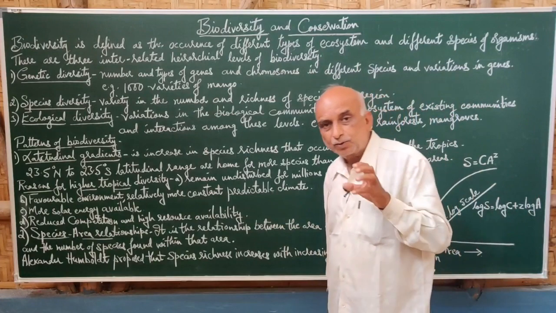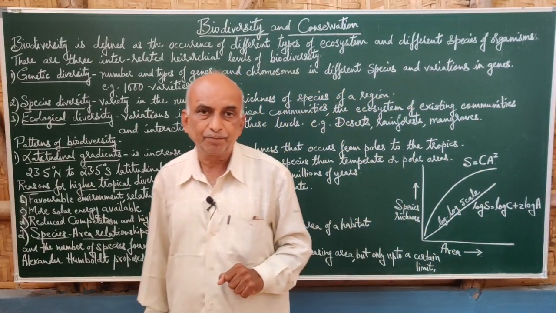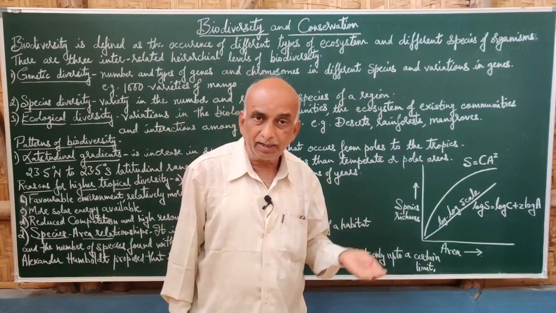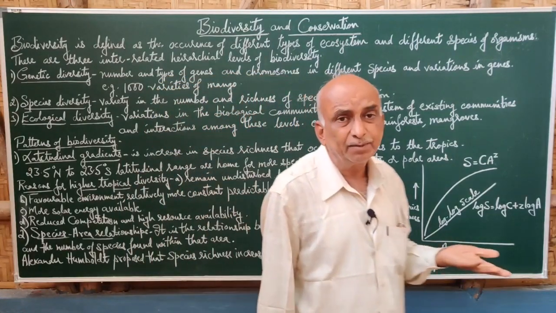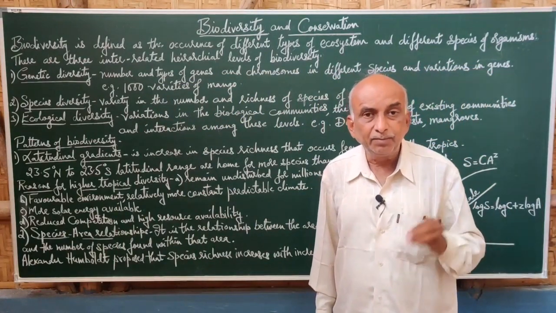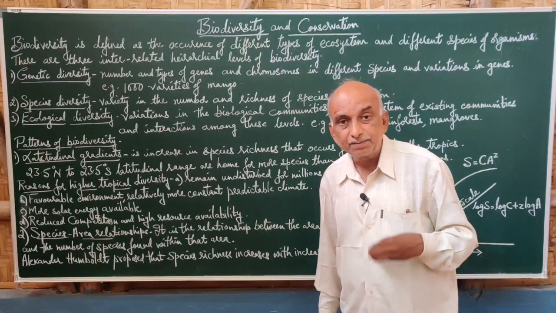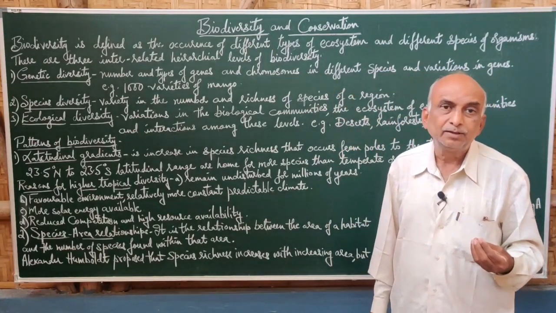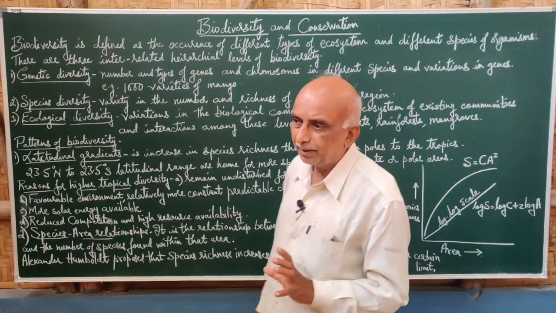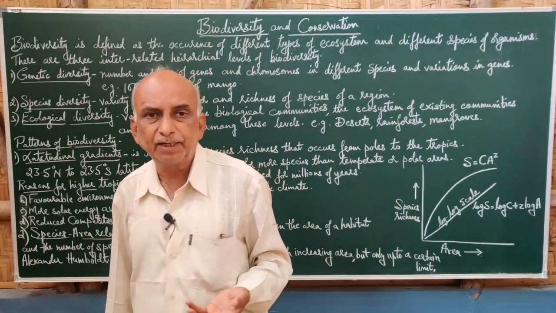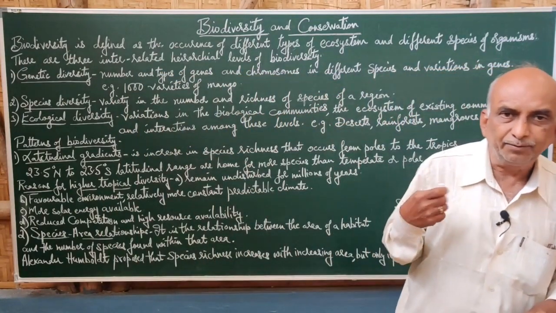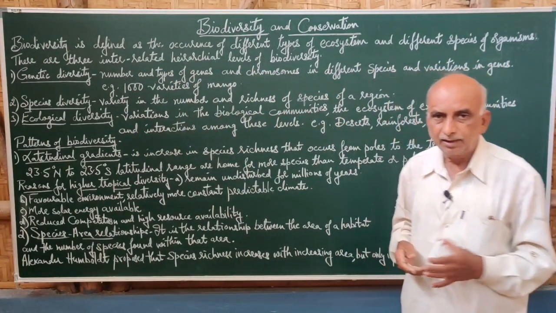Then there is more solar energy available in that area. Though the solar radiations emitted by the sun reach the earth, the availability of solar energy is maximum in the tropics, more than in other areas. So it is more in the tropical areas, but when we compare, it is lesser in the temperate and polar regions. It may be due to the glaciations of the environment present in that area.